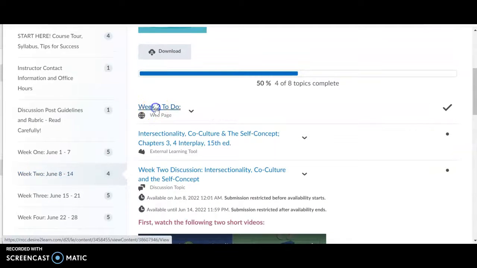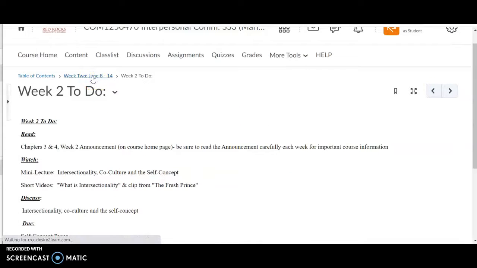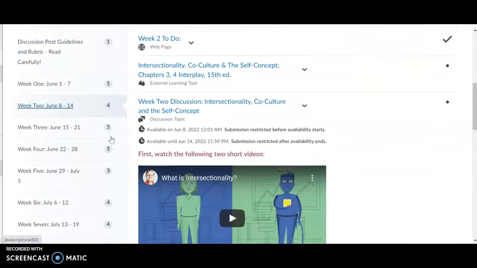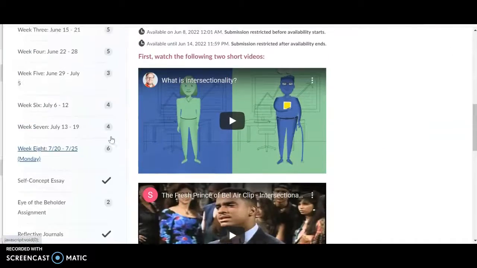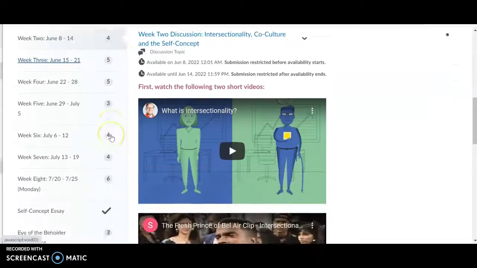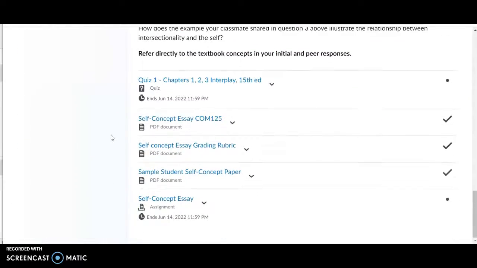Each week looks very similar. Again, you'll see this to-do list. You just click on it. You can see what's happening that week, and then you can go back here. And so I encourage you to explore the class a little bit, see what's happening. This one is a video that I've created. Sometimes there are online videos, just depending on what we're doing that week.